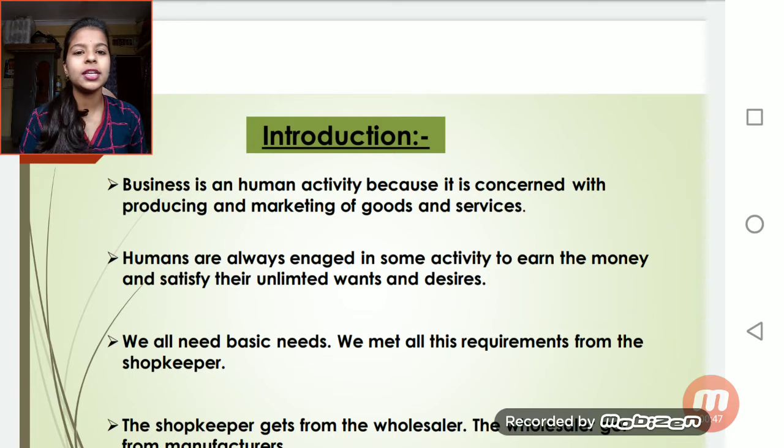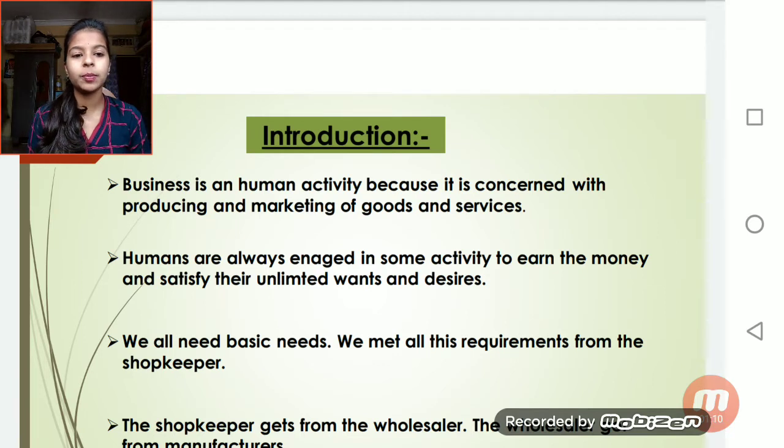So the first one, I told you yesterday, is that business is a human activity. The second one is that humans are always engaged in some activity to earn money and to satisfy their wants. The third one is basic needs. I gave you the example of the shopkeeper, wholesaler, and the manufacturer.